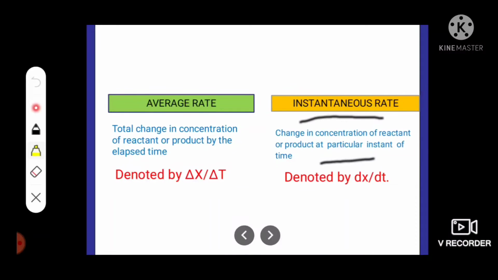And instantaneous rate is the change in concentration of reactant or product at a particular instant of time. Average rate is denoted by delta x by delta t, and instantaneous rate is denoted by dx by dt.